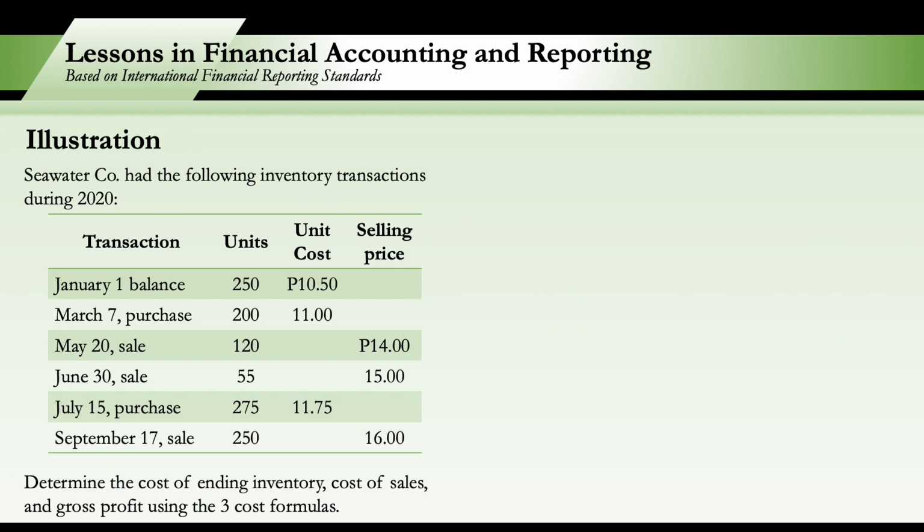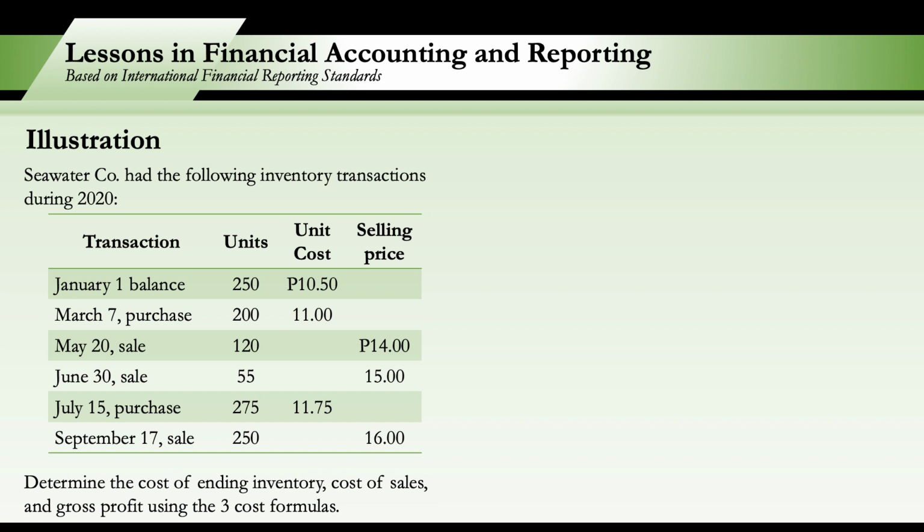And now to illustrate the three cost formulas that we just discussed, let us have this illustration. So, Seawater Company had the following inventory transactions in 2020. On January 1, we have a beginning balance of 250 units with unit cost of 10.50 each. On March 7, we purchased 200 units at 11 pesos per unit. And then on May 20, sold 120 units at 14 pesos per unit.